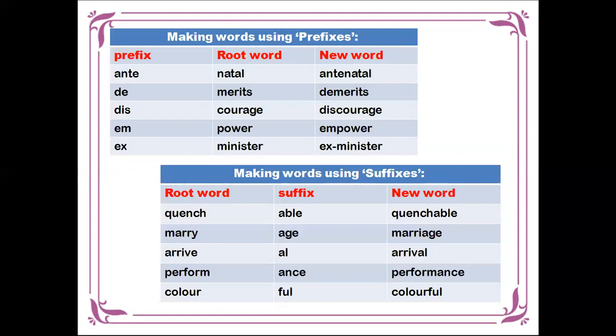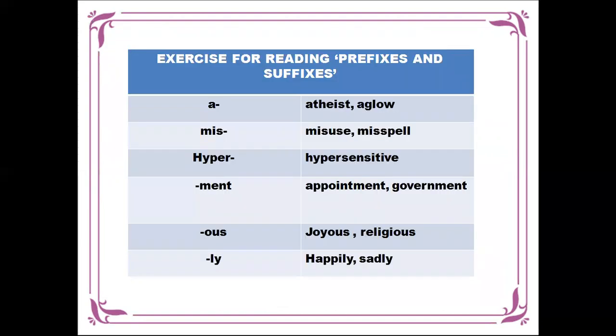Then making words using suffixes. Quenchable. Marry plus age, marriage. Arrive plus al, arrival. Perform plus ance, performance. Color plus ful, colorful. Then exercise for reading, prefix and suffix.